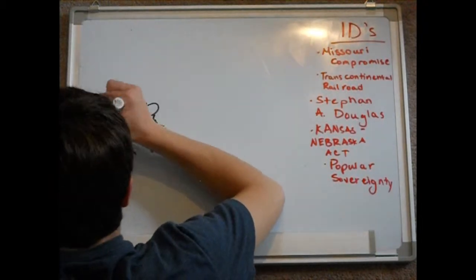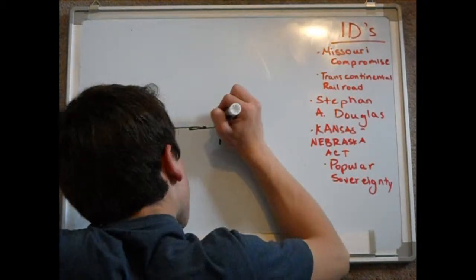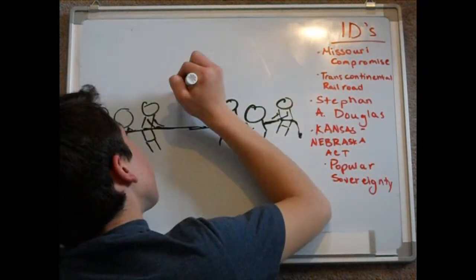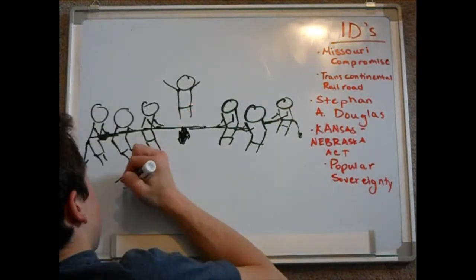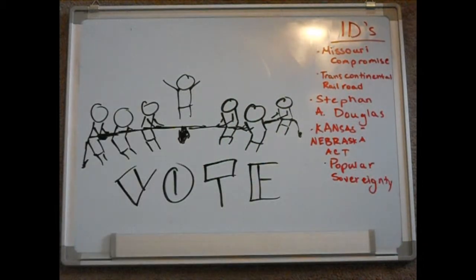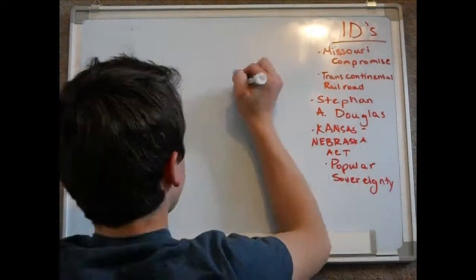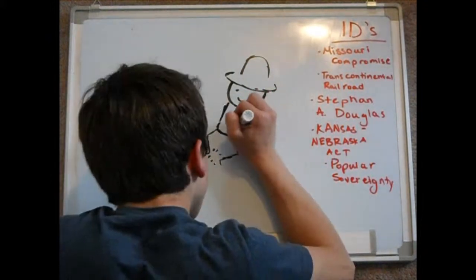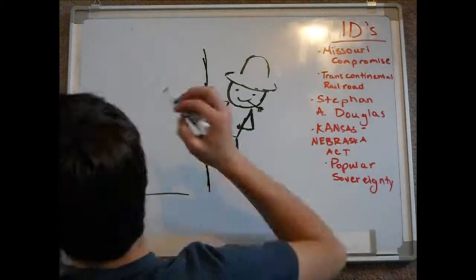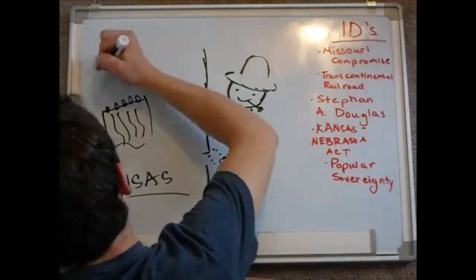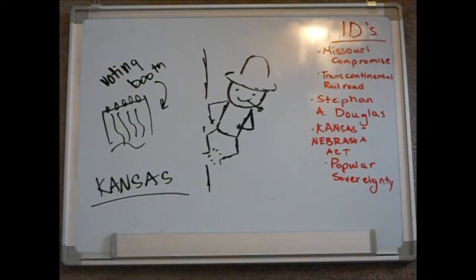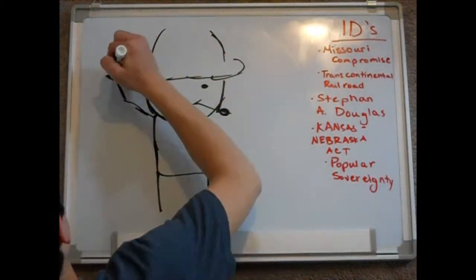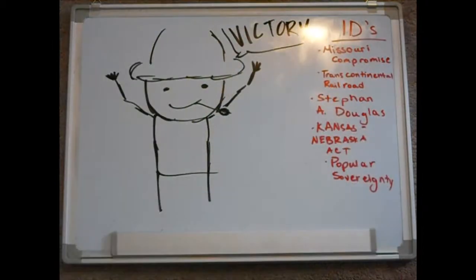As soon as people heard about popular sovereignty, they did everything in their power to sway the vote in their preferred direction. At this point in time, Congress was evenly split between the two causes, 16 slave states against 16 free states. Slavery supporters jumped at the opportunity to gain another state for their side and control the government. During the vote for whether Kansas was going to be admitted as a slave state or as a free state, many farmers from bordering slave states crossed the border and illegally voted in an attempt to sway the vote. In the end, they were successful, and the slave supporters won the vote.